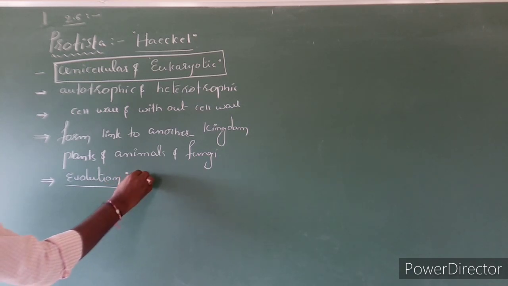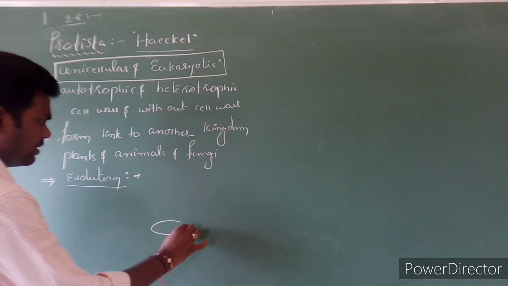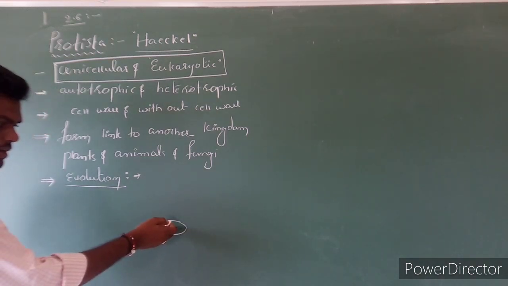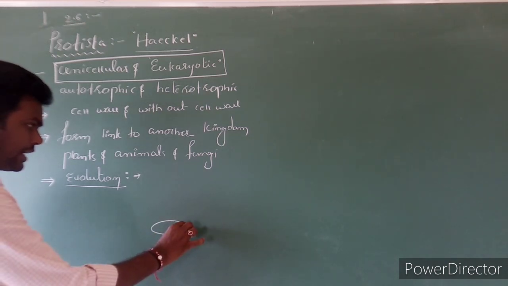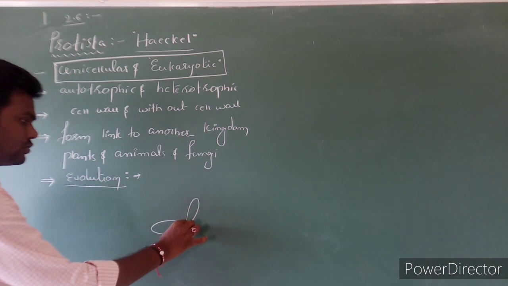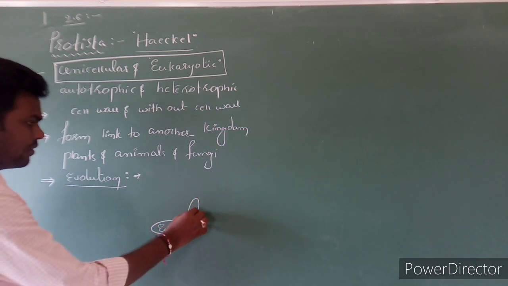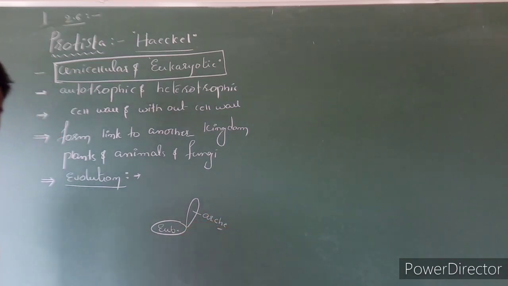For example, one small diagram here. This is the first living organisms on the earth. What are the first living organisms on the earth? Bacteria. Bacteria divide into two types: one is eubacteria, one is archaebacteria.